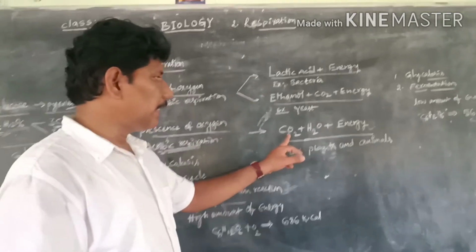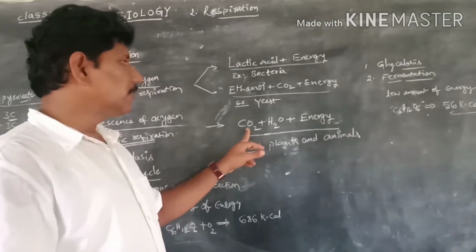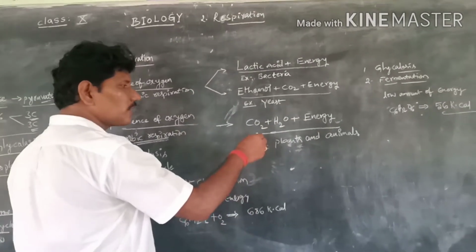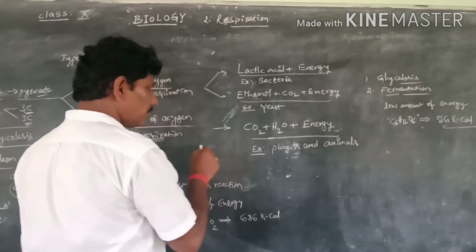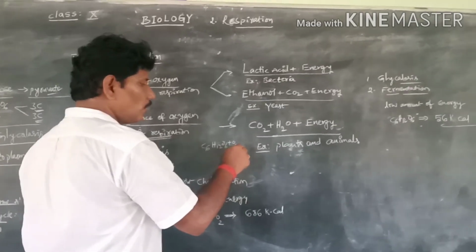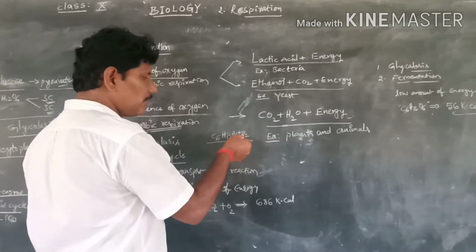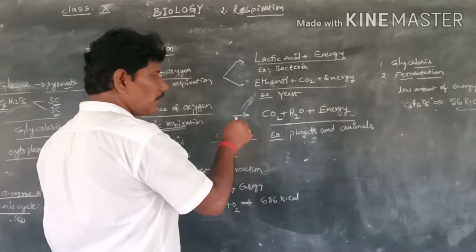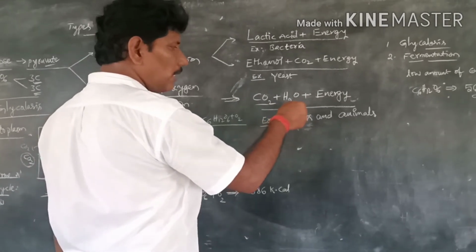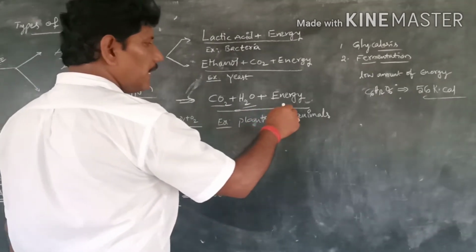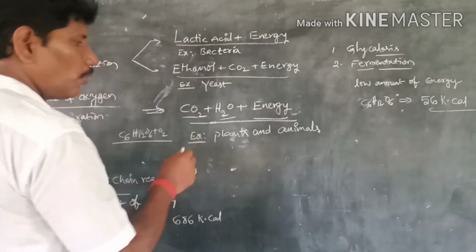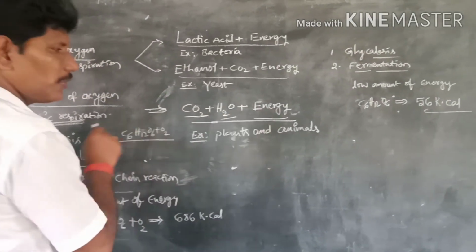For example, carbon dioxide plus water plus energy are the end products of aerobic respiration. C6H12O6 plus O2: when oxygen is added to glucose, what are the end products released? Carbon dioxide is an end product and water vapor is an end product. The main product is energy. A high amount of energy is released in aerobic respiration.